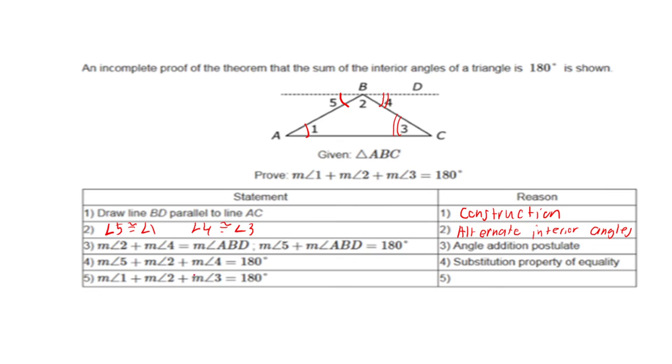Awesome. Then when they swap it out down here, once again, it's substitution. Use it back to back. And then we get our answer. Because then here they're able to swap out angle 5 for angle 1. Here they swap out 4 for 3.